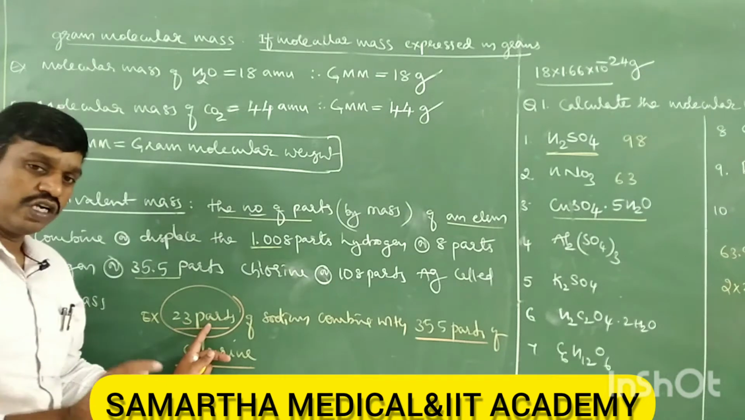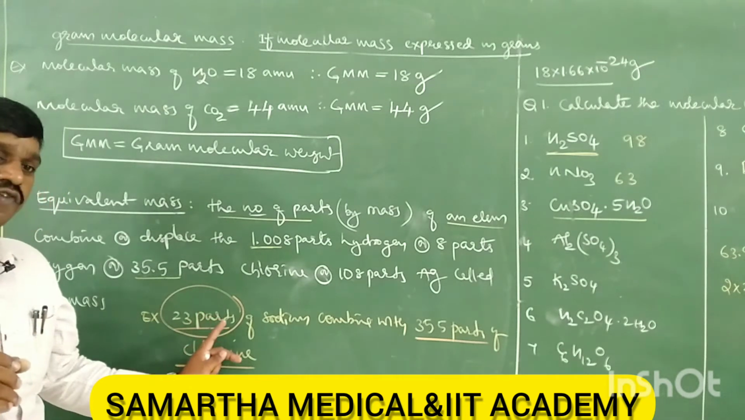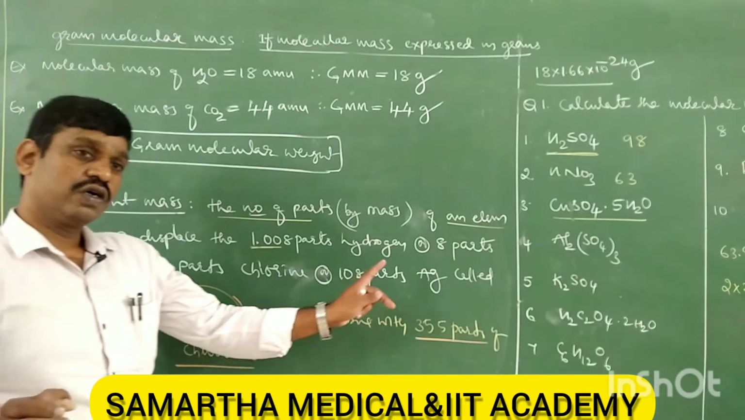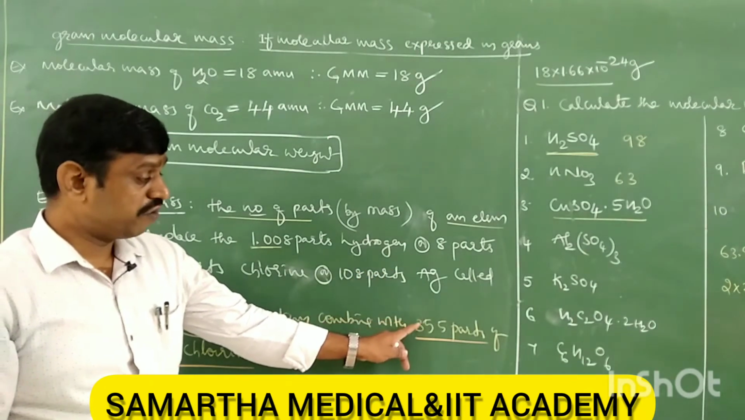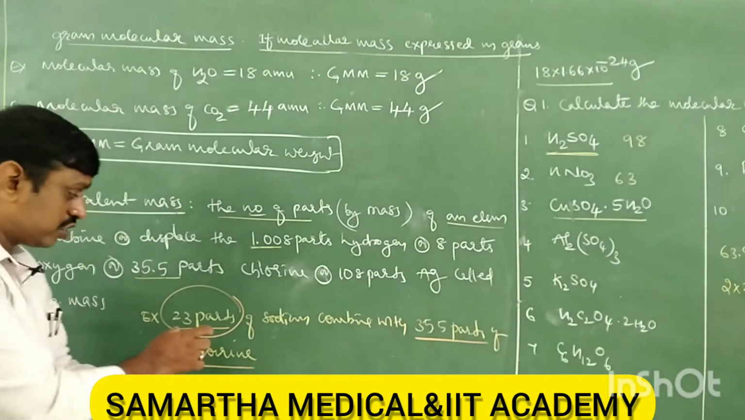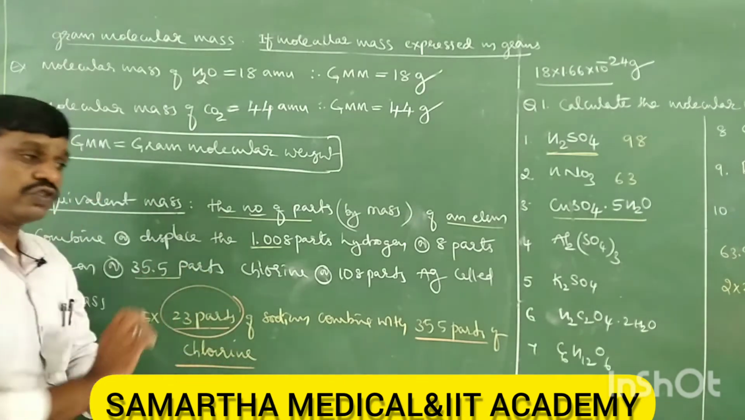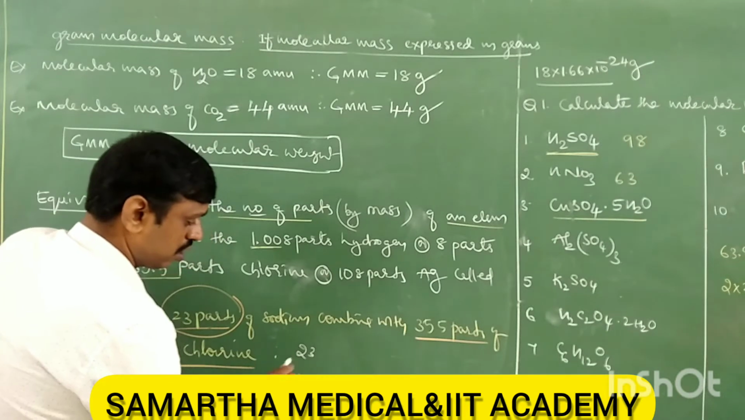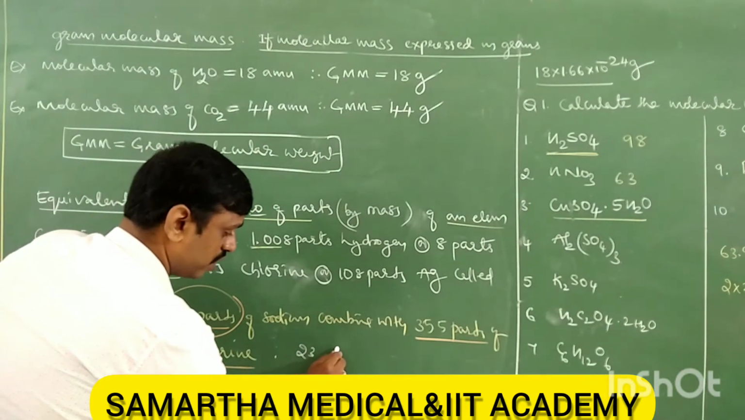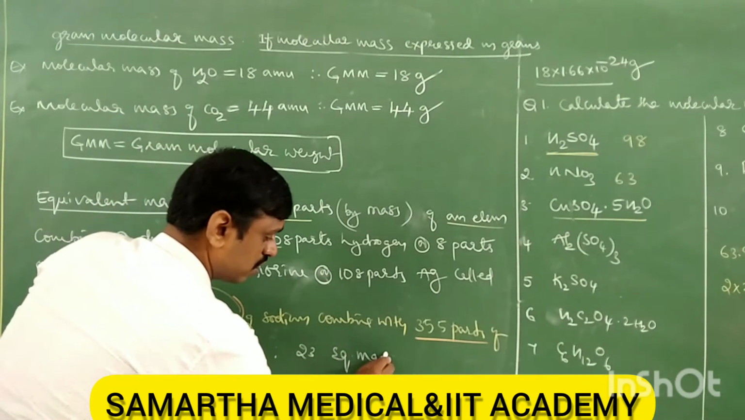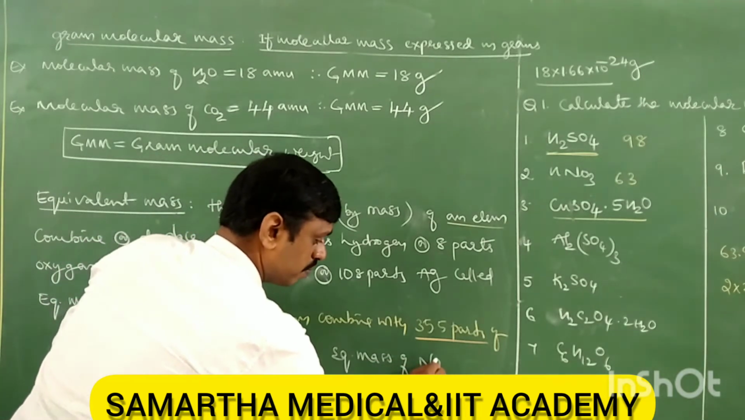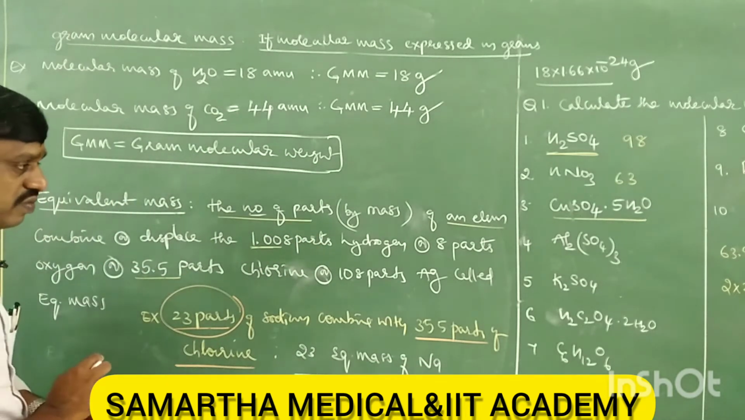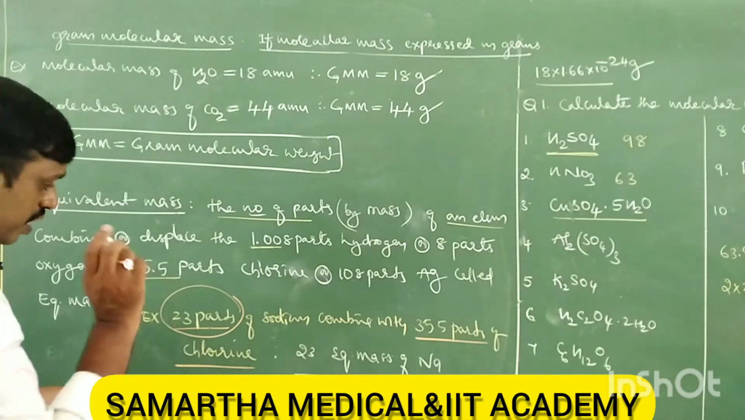Okay, so here 23 parts of sodium is combining with how many parts of chlorine? 35.5 parts of chlorine. Therefore, this 23 is the equivalent mass of sodium. So here 23 is the equivalent mass of sodium, like this. Okay. Next, one more example.